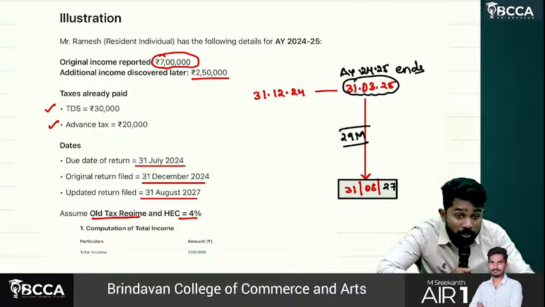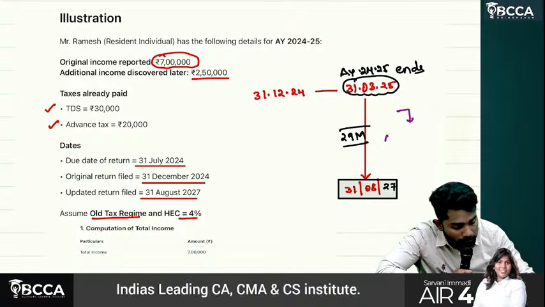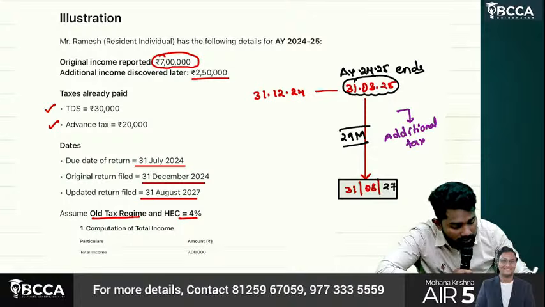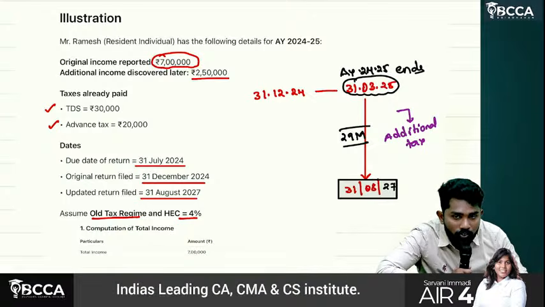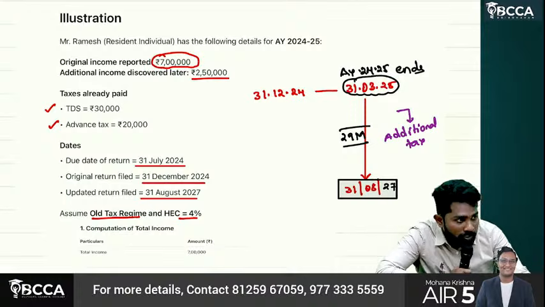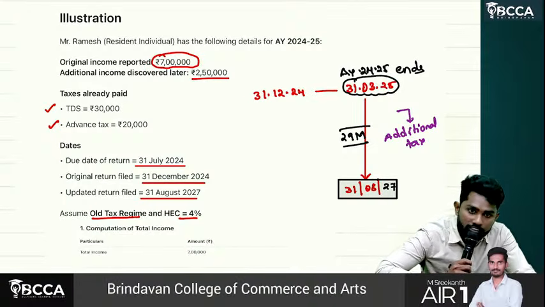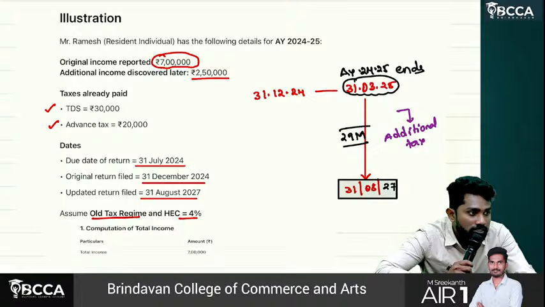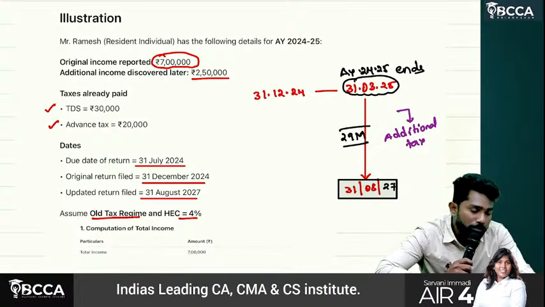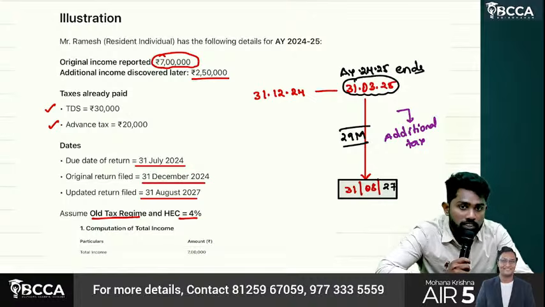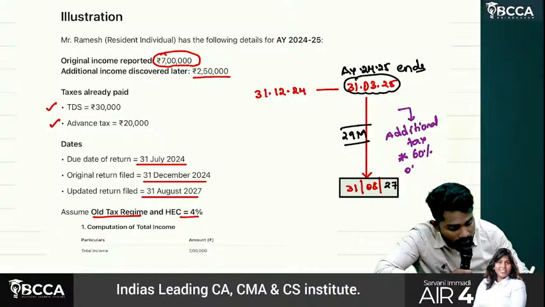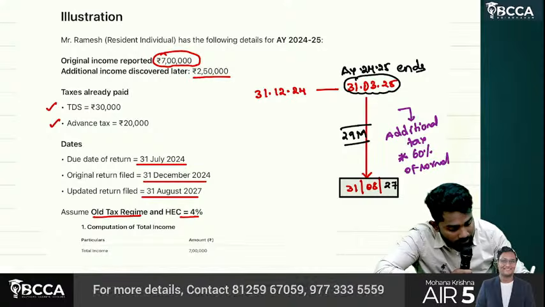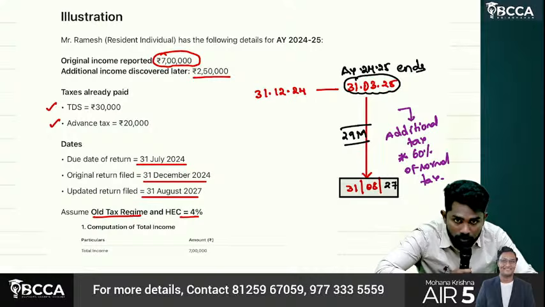We can even tell how much additional tax they should pay. Percentage. Additional tax percentage, up to 12 months from end of relevant assessment year, 25%. Up to 24 months, 50%. 24 to 36 months, 60%. So additional tax is 60% of normal tax. Clear? Till this point, okay.